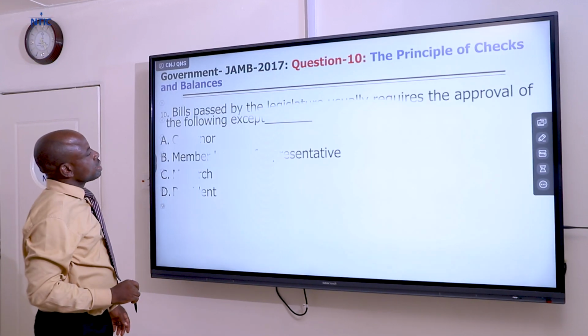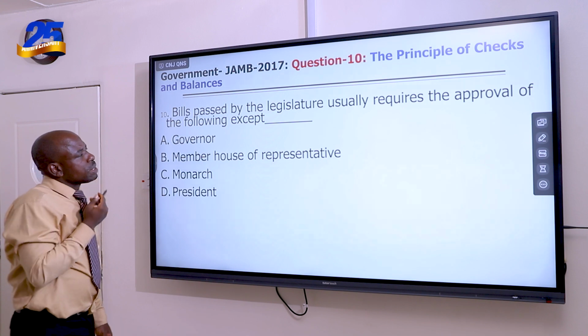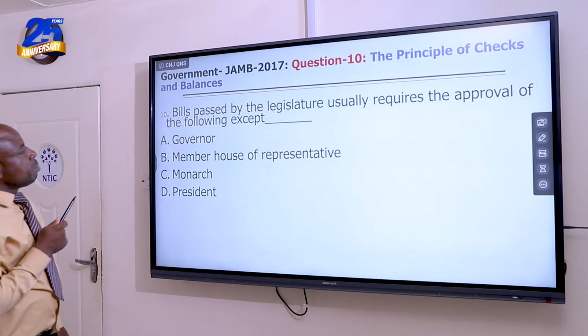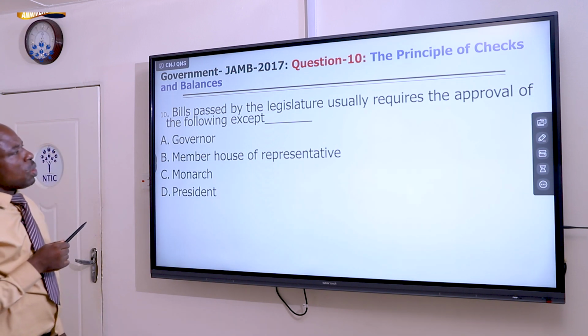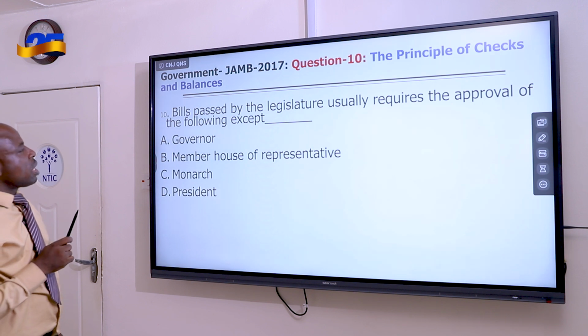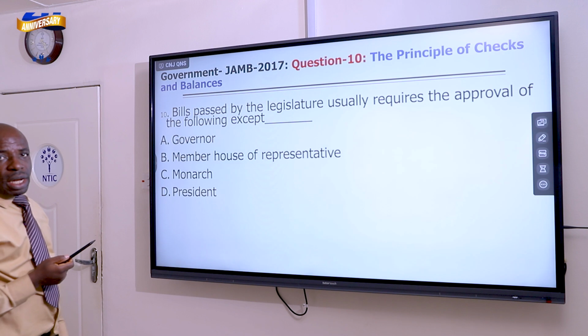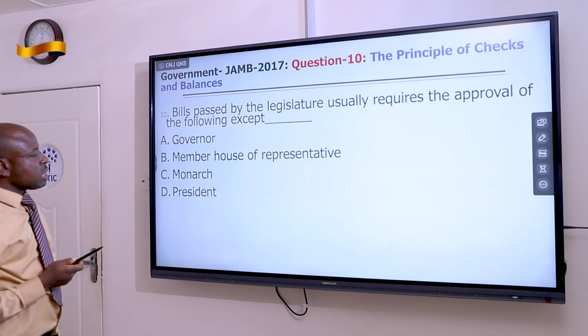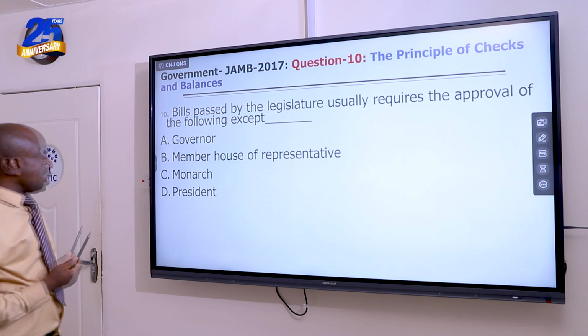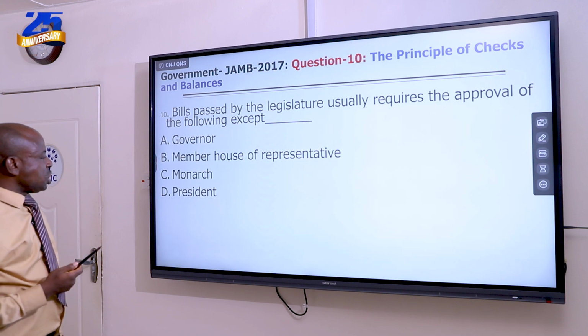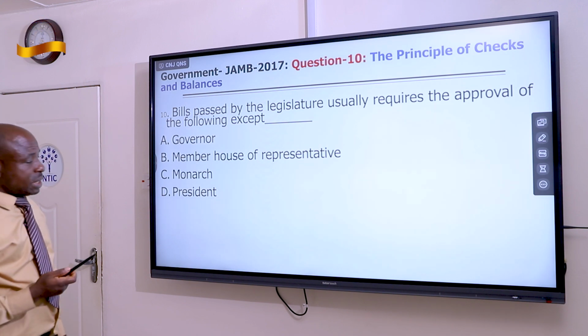Question number 10 is bills. It reads, bills passed by the legislature usually require the approval of the following, except: A, the governor, B, members of House of Representatives, C, monarch, D, president.